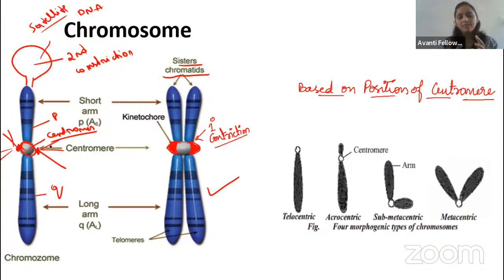Based on the position of the centromere, we have different chromosomes. Where the centromere is in the very terminal position, we call it a telocentric chromosome. And coming to the acrocentric, the centromere is near the terminal position, as you can see here. For the acrocentric chromosome, can you tell me an example? What is the heterologous chromosome? What is heterologous? Where is it given, Nandish?